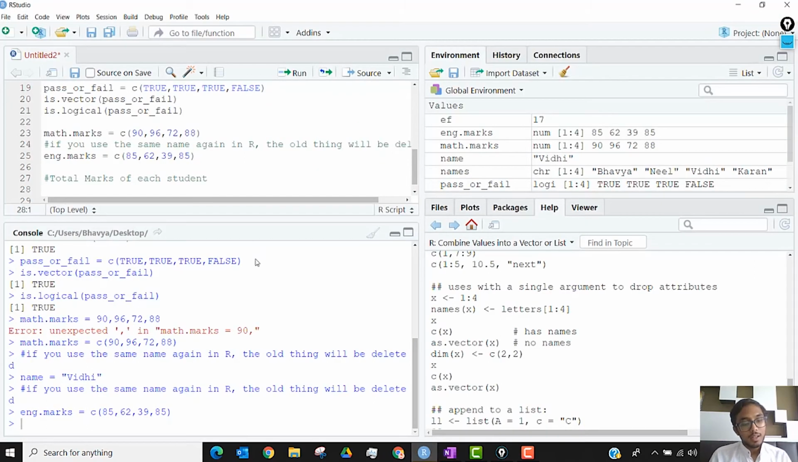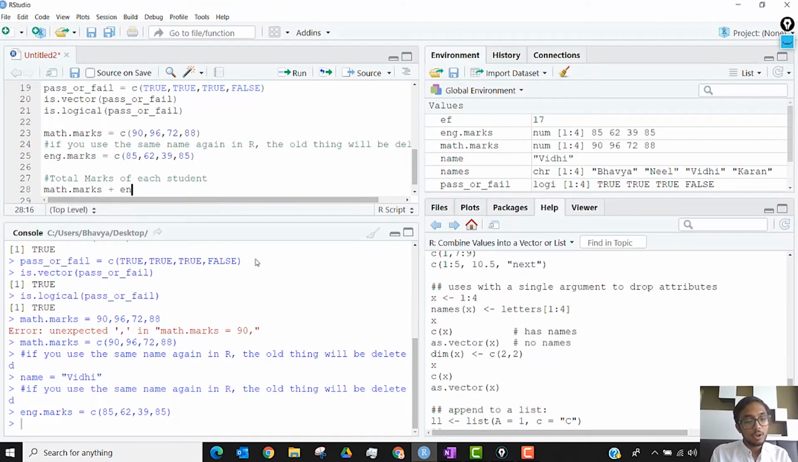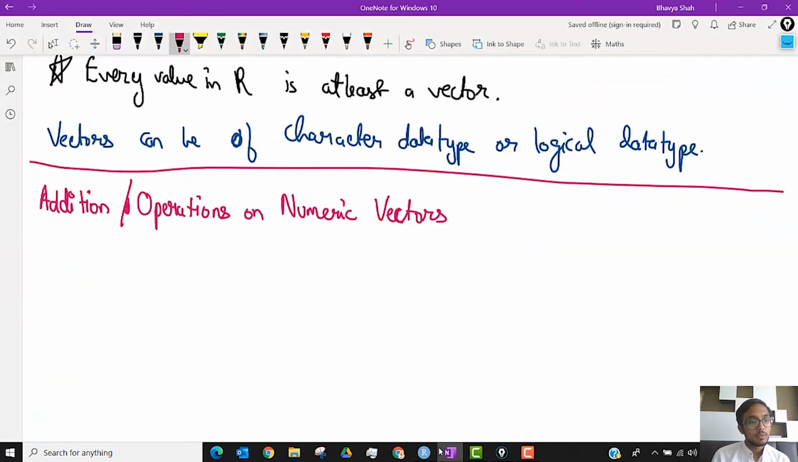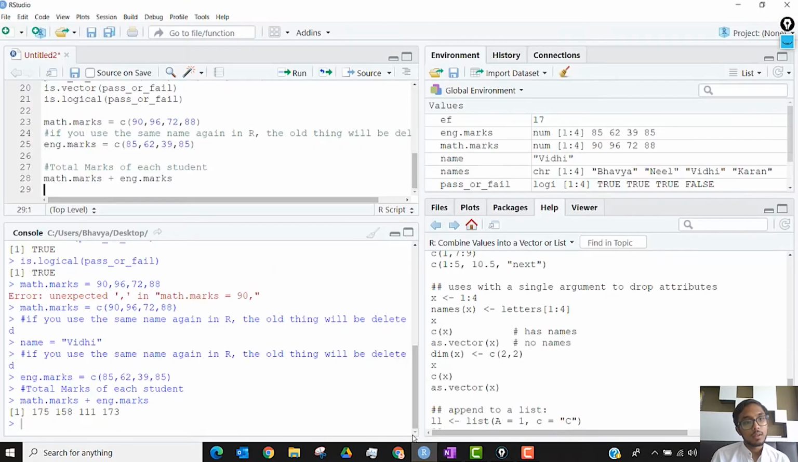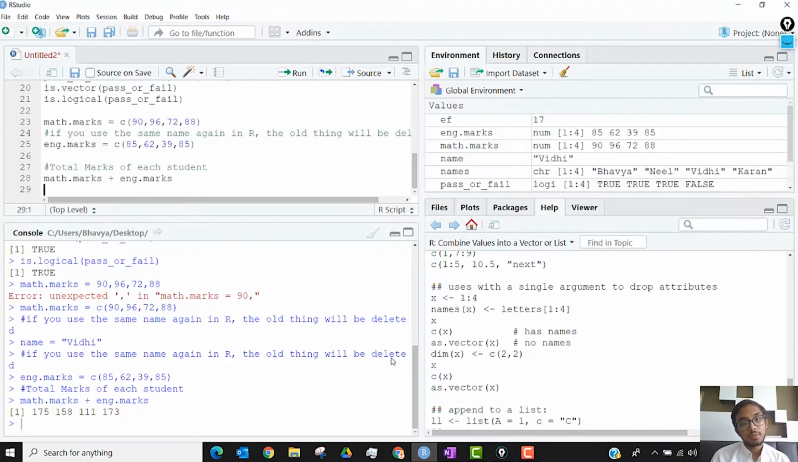Okay, math.marks plus eng.marks, I get 4 outputs. Essentially what we have is math.marks is equal to c(90, 96, 72, 88), and eng.marks is c(85, 62, 39, 85).